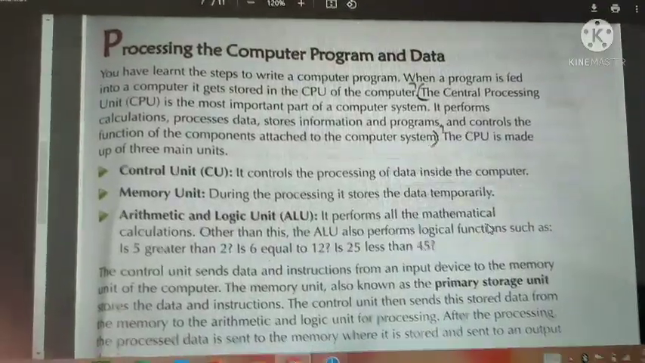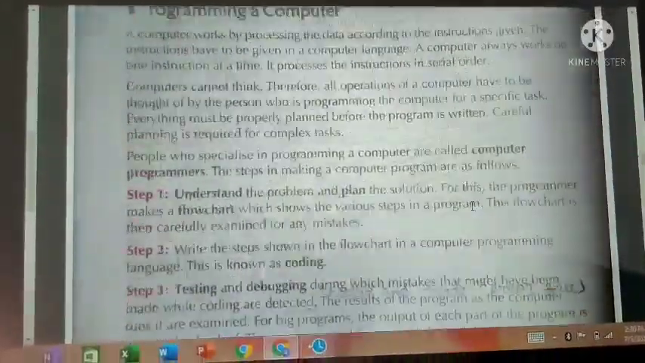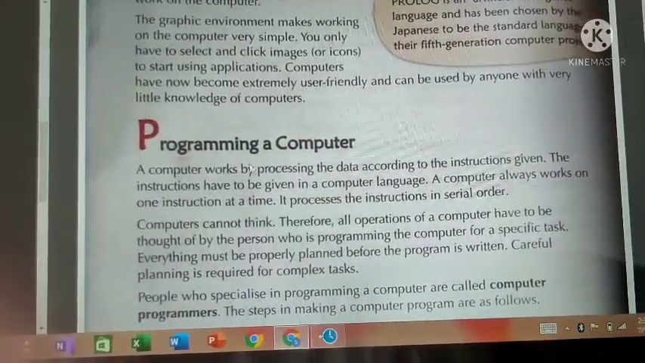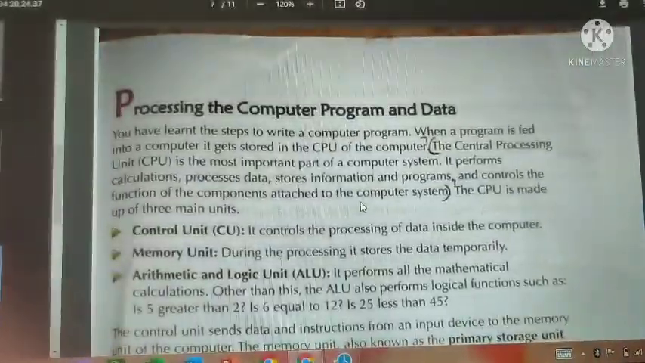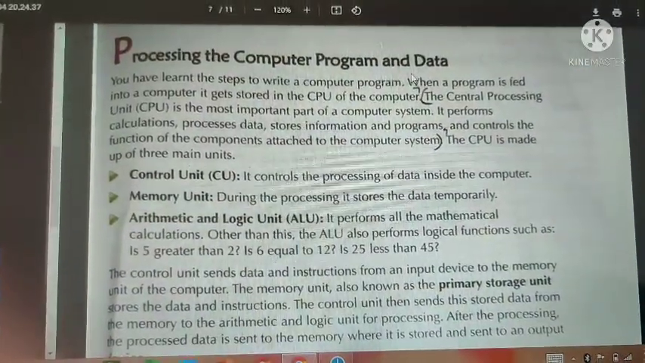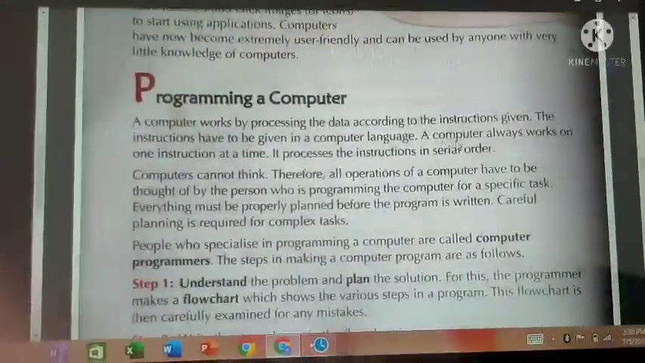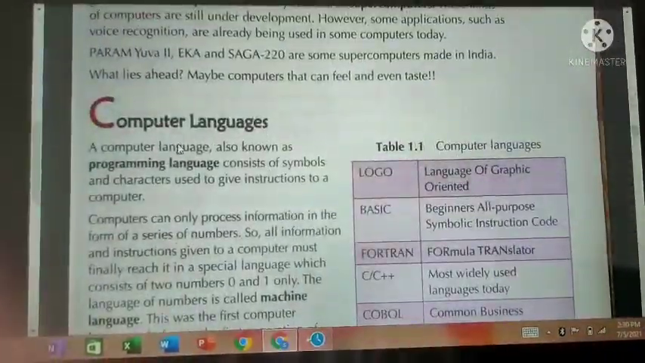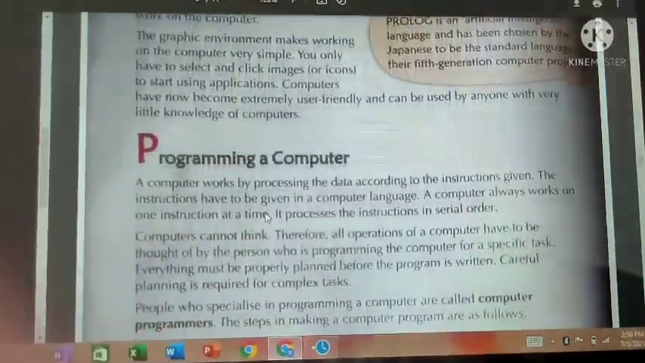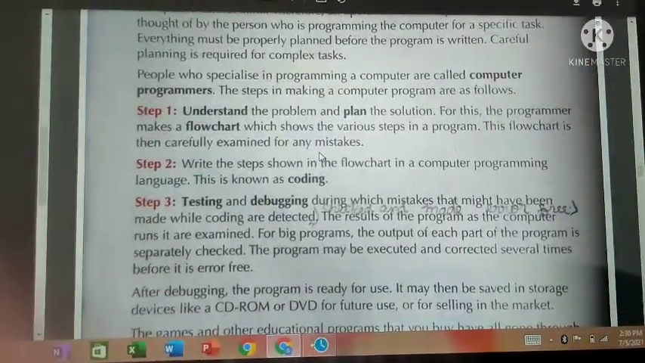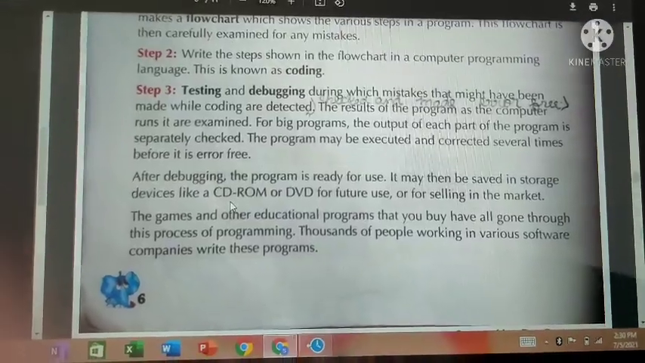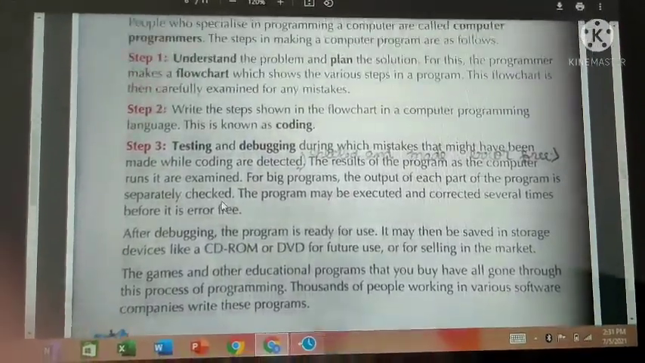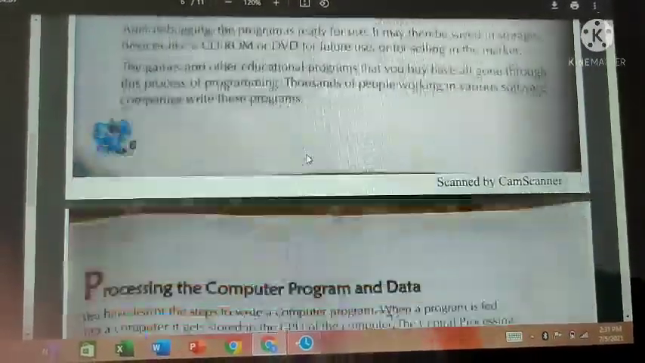Okay. In the last class, till which topic did we see? We saw till programming a computer. Okay, we'll go for the next topic: processing the computer program and data. I hope everyone remembers till the last topic. Last class we saw computer language and programming a computer. If you don't remember, no issues. Whenever you have free time, just go through the last video, so you will understand all those things.